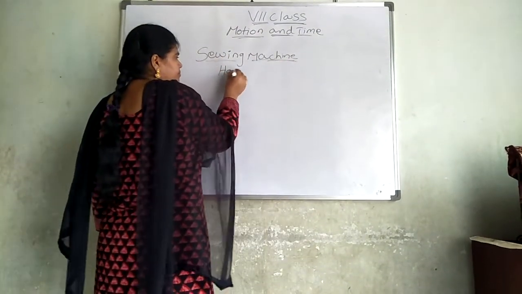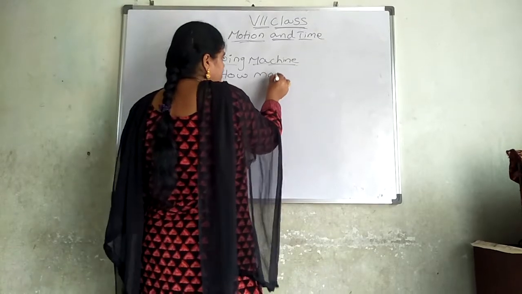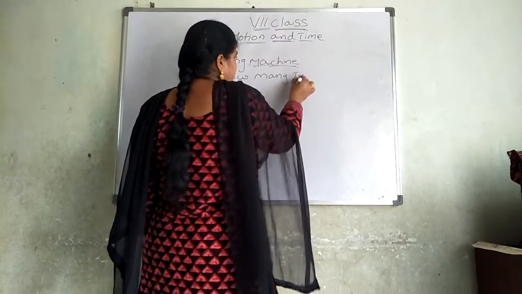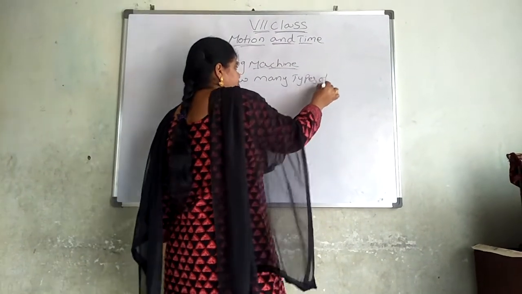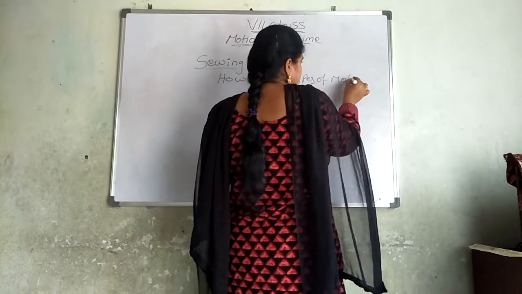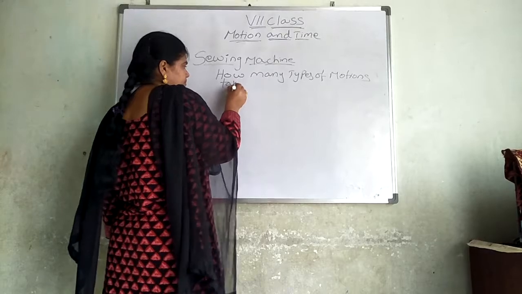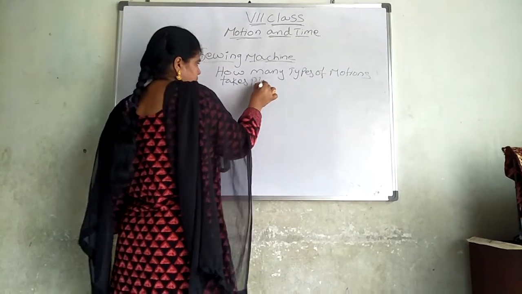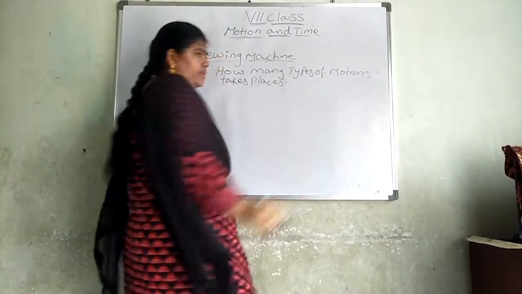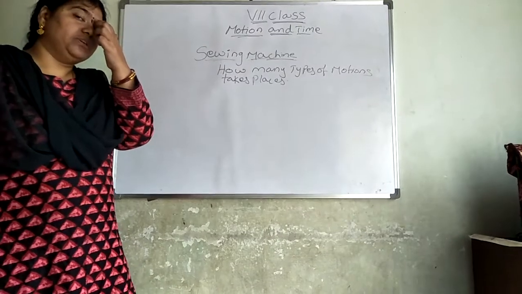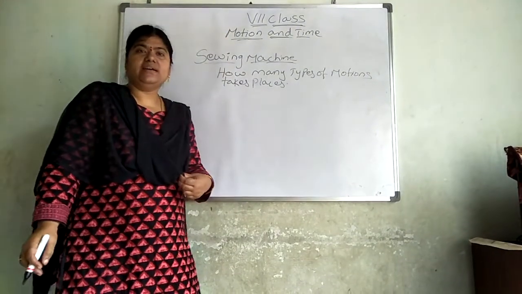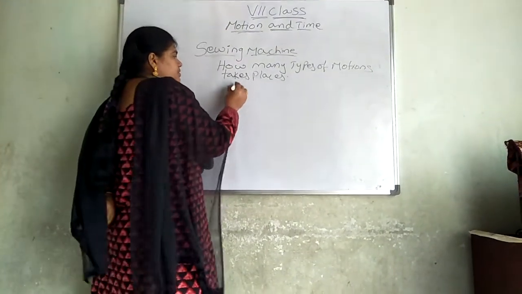How many types of motions take place? When we are observing a sewing machine, we can see that 3 types of motions will take place.